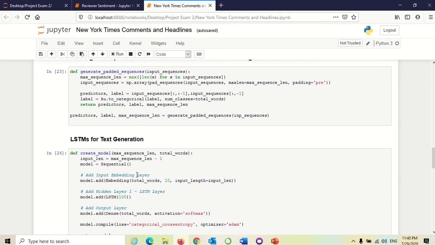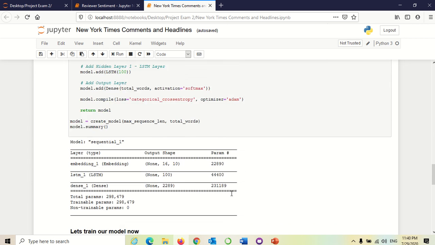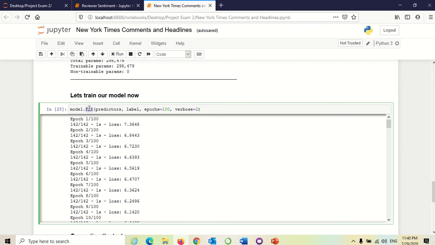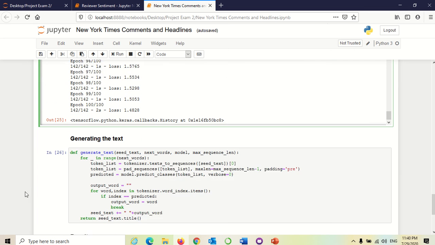Then applying the LSTM for the text generation. For the LSTM, initially I was taking a sequential neural network and adding the embedding layer to that and taking the LSTM with 100 units. For the dense layer, I was taking the activation of softmax and compiling with categorical loss and the Adam optimizer. And now I was training our model. Training means fitting our model. I have taken approximately 100 epochs. It is taking somewhat good time to run as it is 100 epochs.